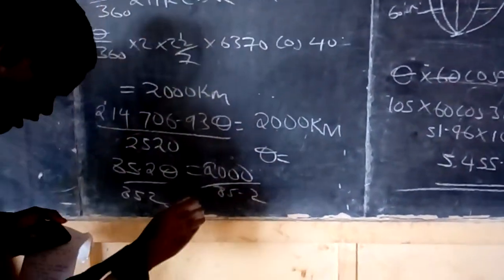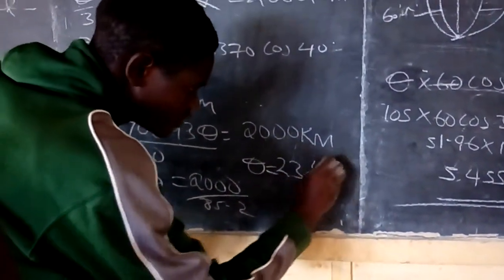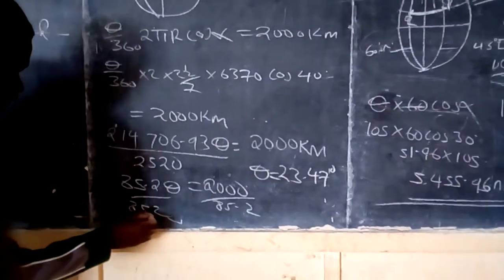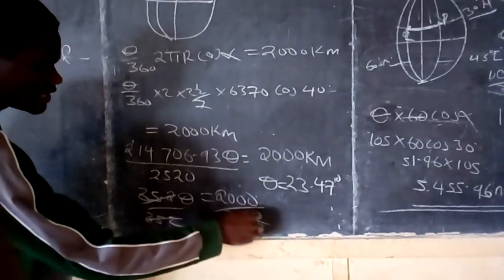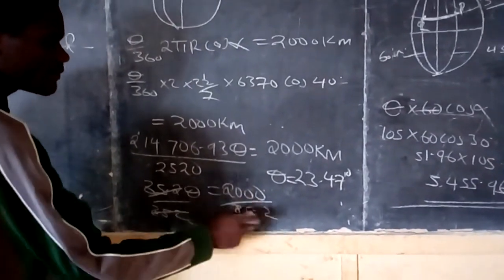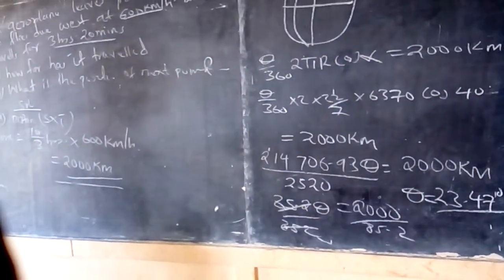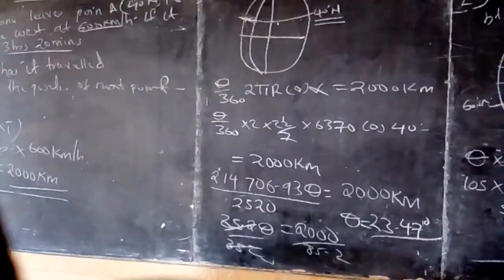Theta here is 23.47 degrees. Now I have remained with theta is equal to 2000 divided by 85.2, and this one divided by 85.2 gives me this. Now theta is equal to 23.47 degrees.